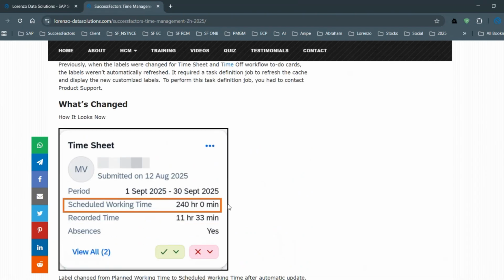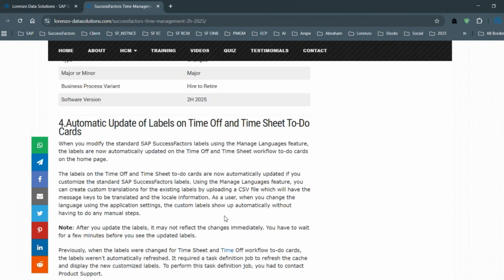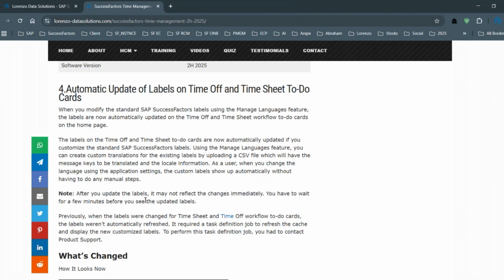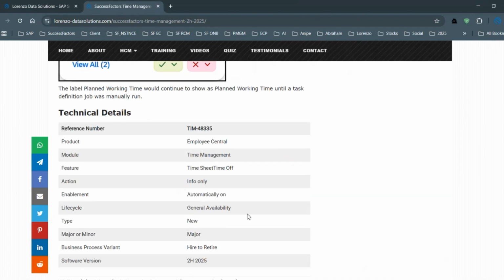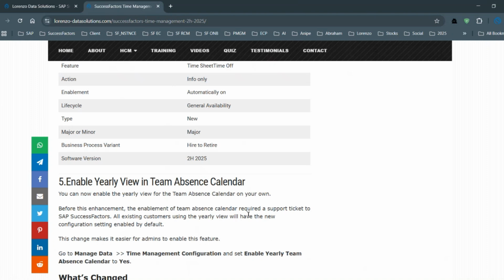Okay, so this is also another one. After you update the label, it may not reflect the changes immediately, so you may have to wait a few minutes before you see the updates. It could also be because of the history and cookies. You just have to clear them, open the browser, and try to verify it, and you'll be able to see the changes updated in the system. This feature is also available automatically in the system from the H2 2025 release.